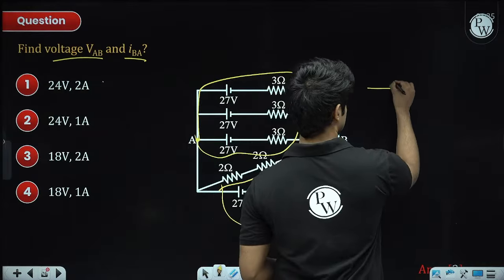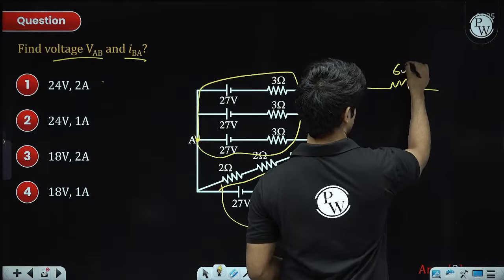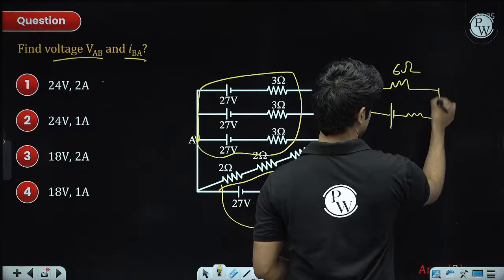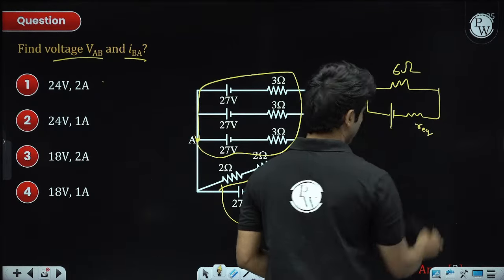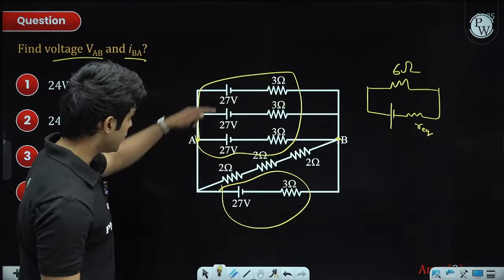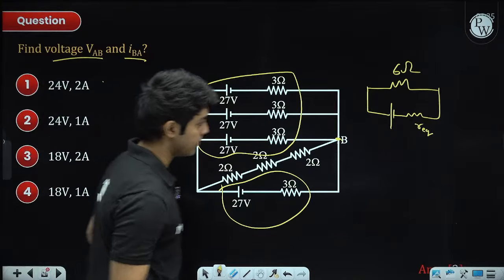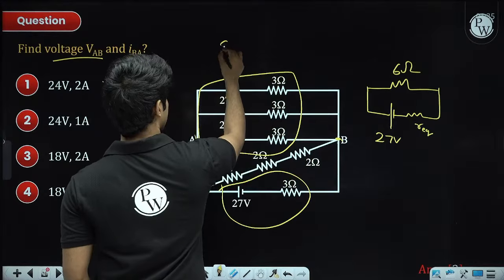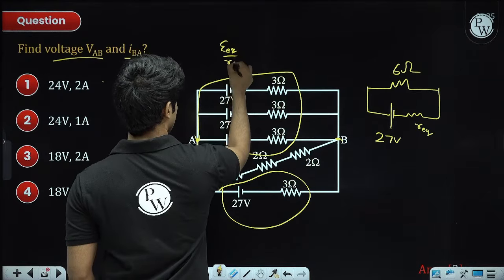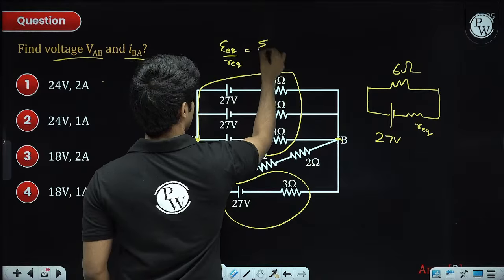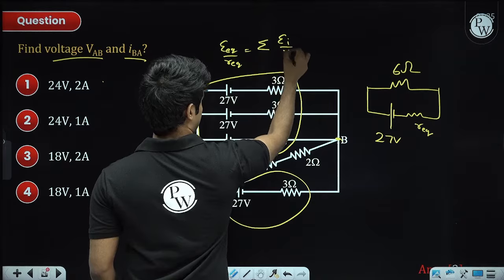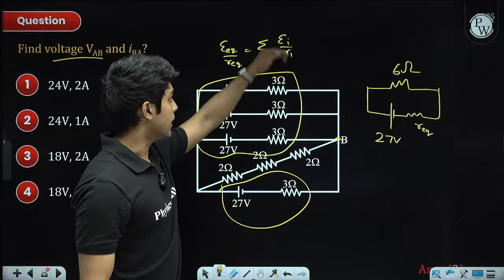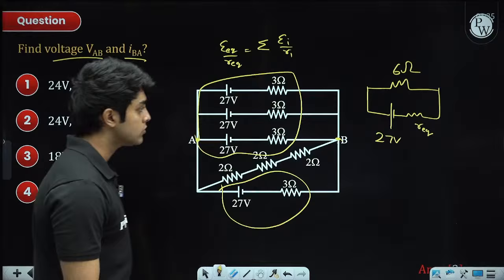So we have an external resistance of 6 ohm and an equivalent battery with an equivalent small r. So this we have to replace with R equivalent and E equivalent. Now E equivalent, because all of them have the same EMF, is 27. But the formula you should also remember is E equivalent by R equivalent equals sigma Ei by Ri. So however many combinations there are, you sigma it, E1 by R1 plus E2 by R2, and so on.